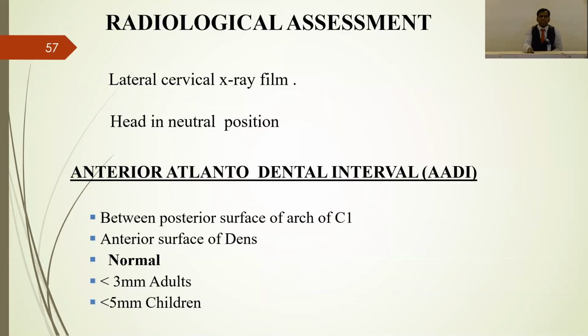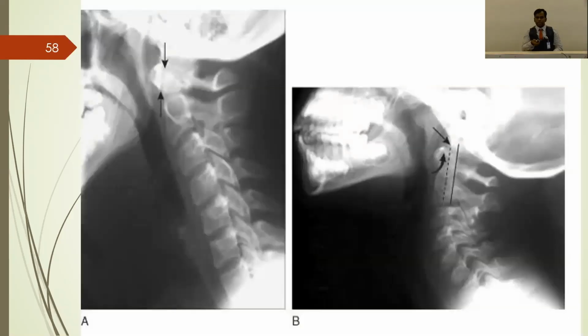Then radiological assessment. The X-ray is a very important tool for assessing the airway. That is the lateral cervical X-ray film, and the head should be in the neutral position. So what should we look for? That is the anterior atlantodental interval, that is ADI. Normally it is less than 3 mm in adults, and in children it is less than 5 mm. So you can see this is the interval. The arrow mark is showing the interval.